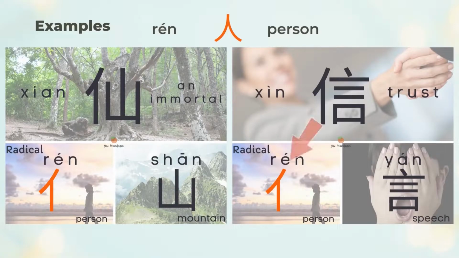信 is to trust or a letter. 信 is the left 人 person and the right 言 speech. To trust or a letter relating to a person's speech. 言 is another Chinese radical, and I'll introduce 言 later.